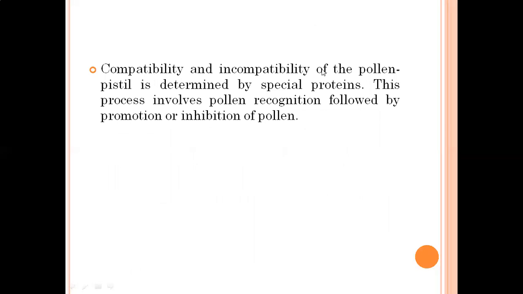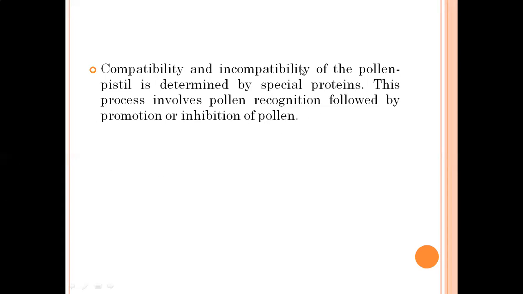Compatibility and incompatibility of the pollen pistil is determined by specific, special proteins. Just now I told you that some chemicals are present on the surface of the stigma which can recognize the compatible type of pollen grain. So this compatibility and incompatibility of the pollen pistil is determined by special proteins. This process involves pollen recognition followed by promotion or inhibition of the pollen.